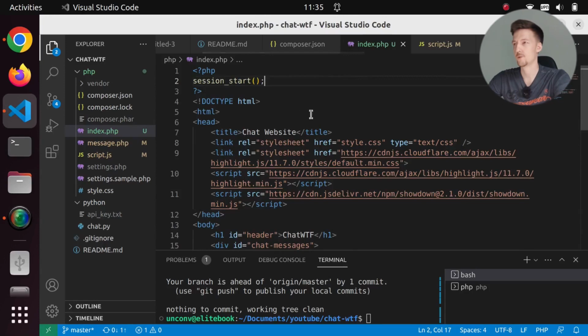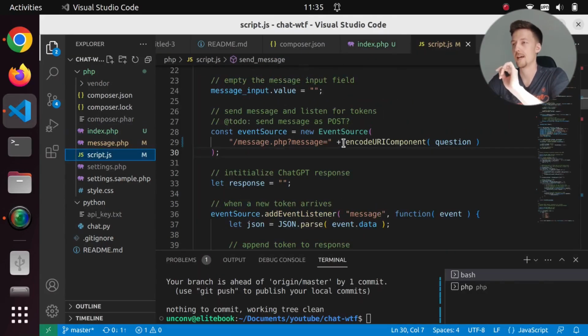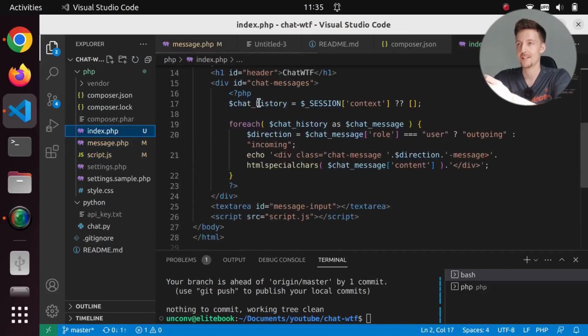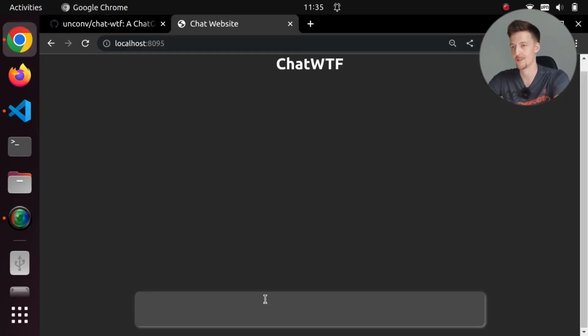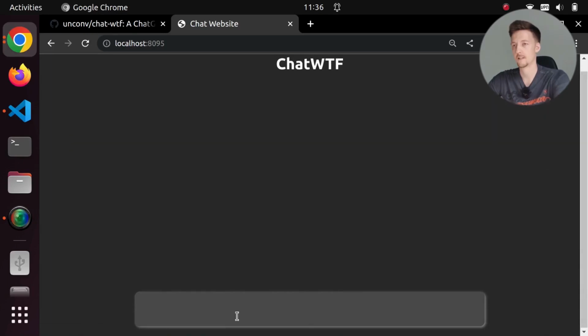So now that should work. So let's refresh and see if we have anything. We do not have anything. But what I think is happening here is that the event source is not sending the session ID along with this message. Now, one problem might be that we didn't actually set the session before, so maybe we didn't have the session. So let's first say hello, and we are going to get some answer, hopefully. Let's refresh again and say hello.